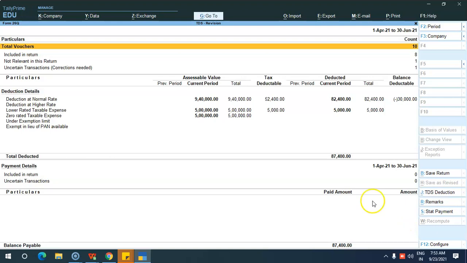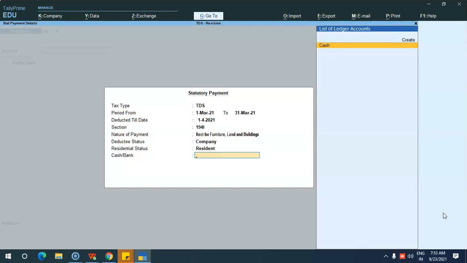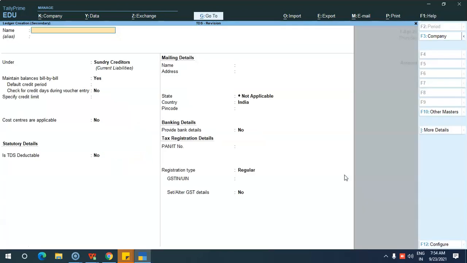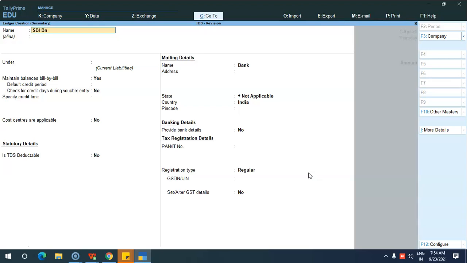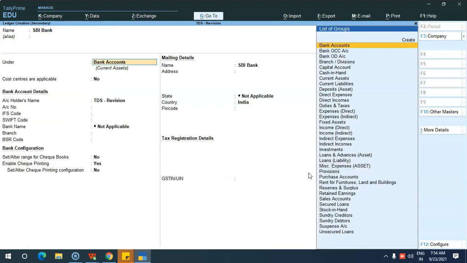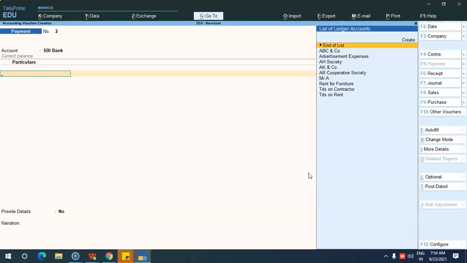It's very easy. Again, if you want to make any other payment, give state payment, select TDS, and select the period for which you want to make the payment, select the section, the nature of payment and the deductee type, and give cash or bank. If you want to make the payment through bank, you have to create it. We haven't created the bank ledger now. If you want, we can create it. SBI Bank under bank accounts. Just save this.